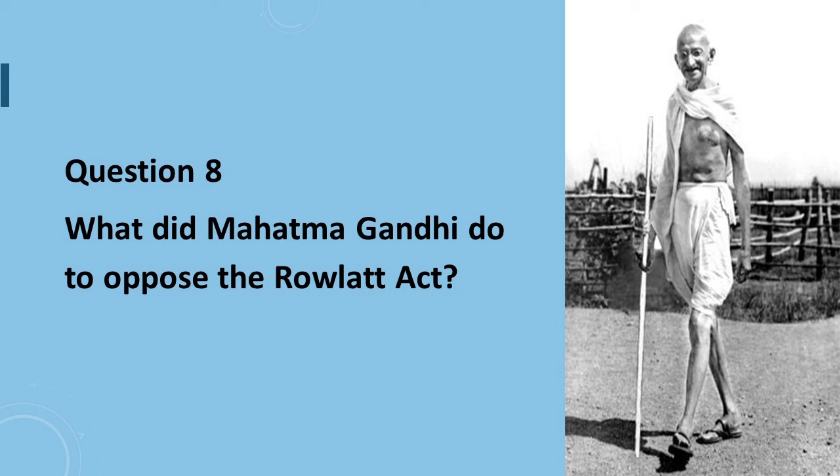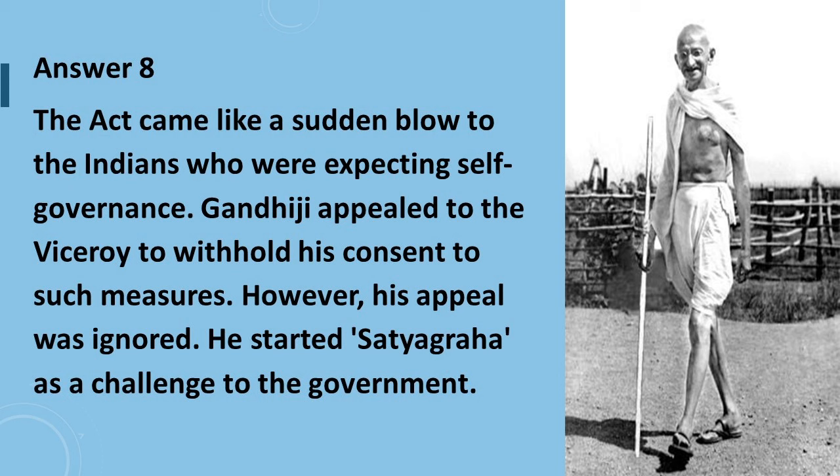Question number 8 says, what did Mahatma Gandhi do to oppose the Rowlatt Act? Answer to question number 8 is, the act came like a sudden blow to the Indians who were expecting self-governance. Gandhiji appealed to the Viceroy to withhold his consent to such measures. However, his appeal was ignored. He started Satyagraha as a challenge to the Act.